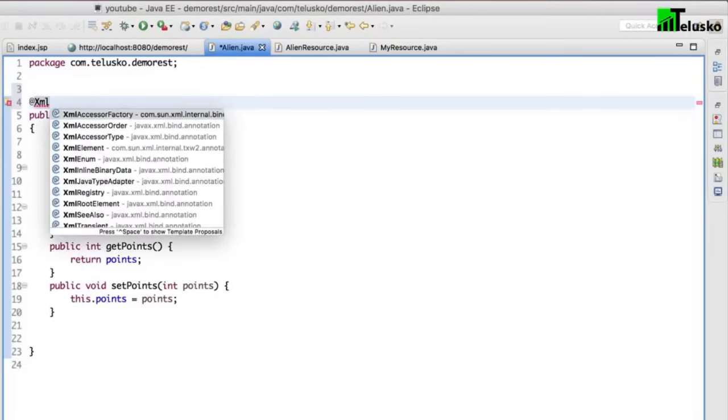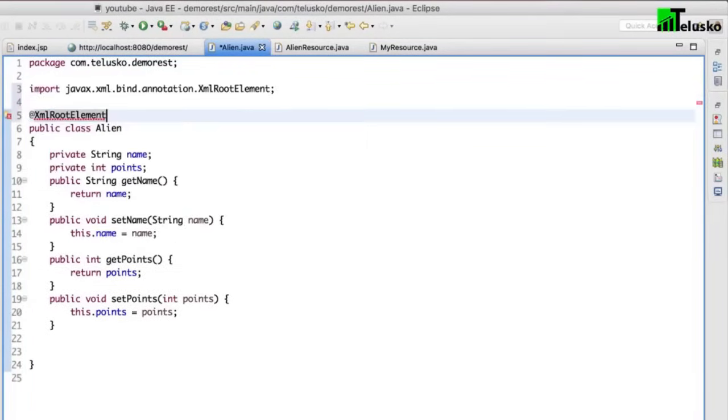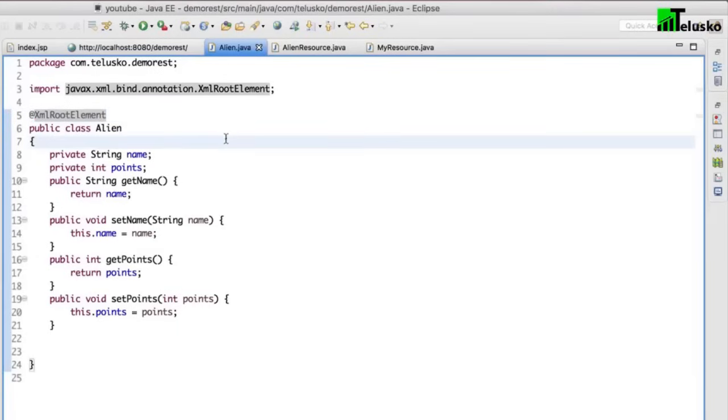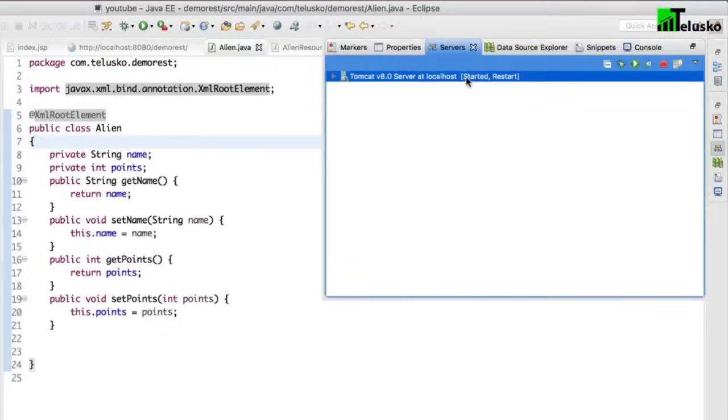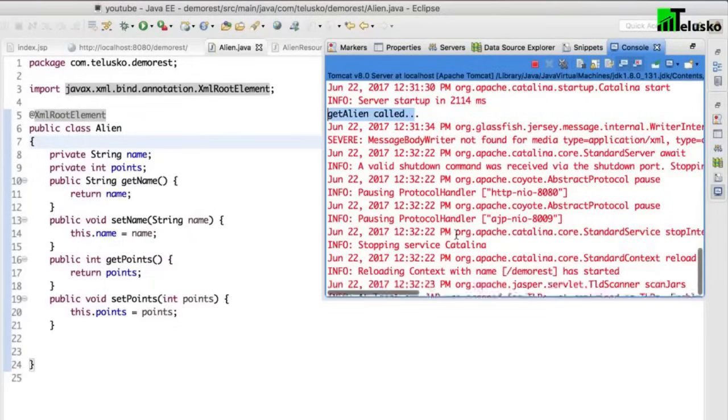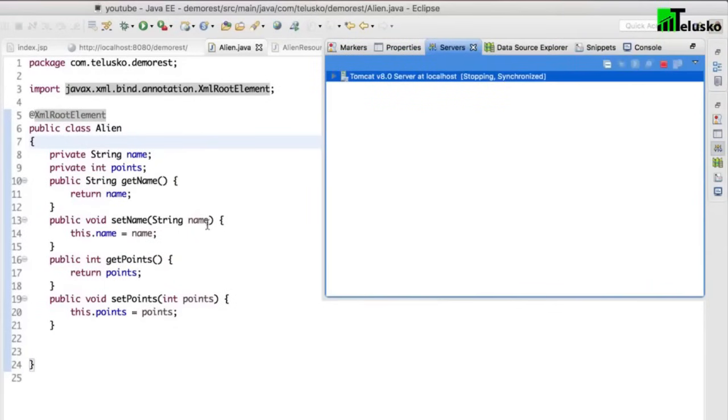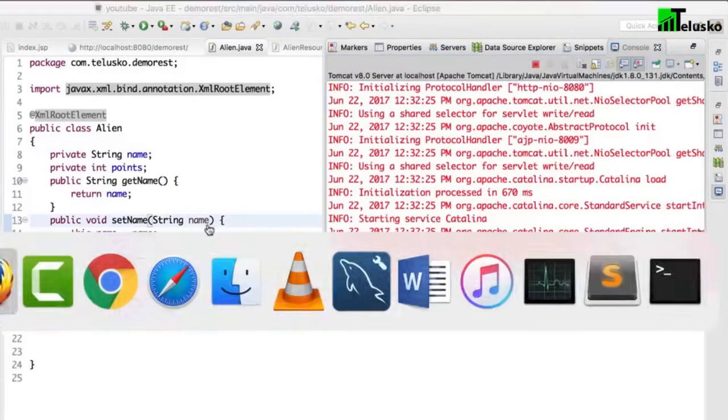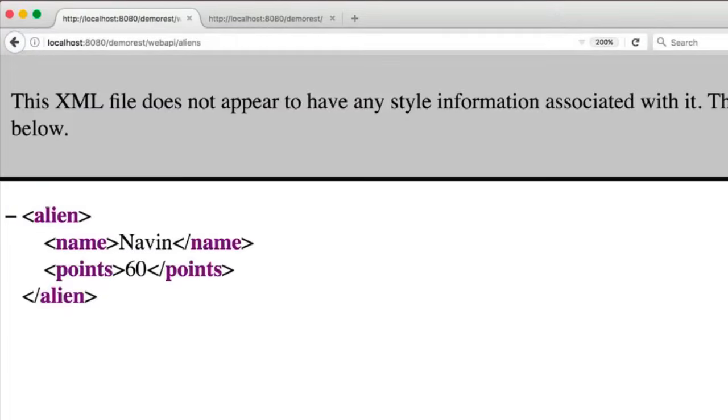To achieve that, we have to use one of the annotations called @XmlRootElement. What is that? XML root element. So we have to make sure that we are using this annotation because I want to return an XML file. Okay, now I think it should work. Let me restart the server. For a long time I'm saying this will work, but let's try once again.